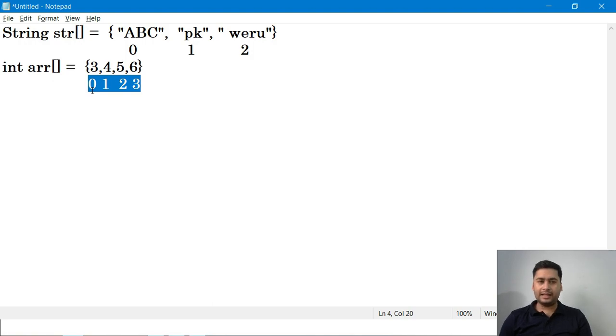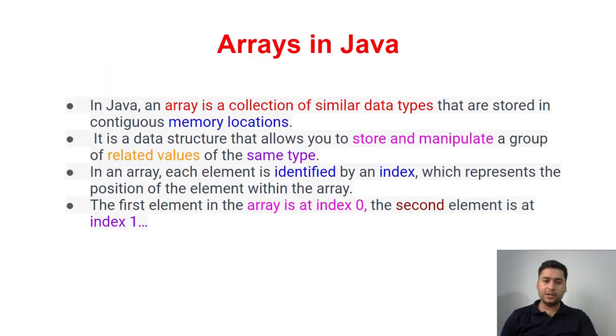We can also talk about how it internally maintains the index value. It represents the positions of the elements within the array. So internally the array maintains one index value which is 0, 1, 2, 3, 4, 5, 6. So it always starts with 0.